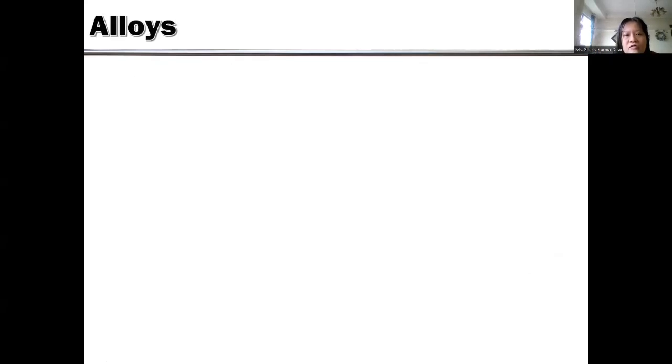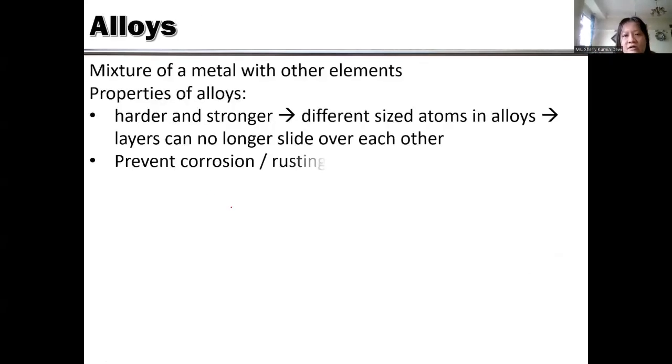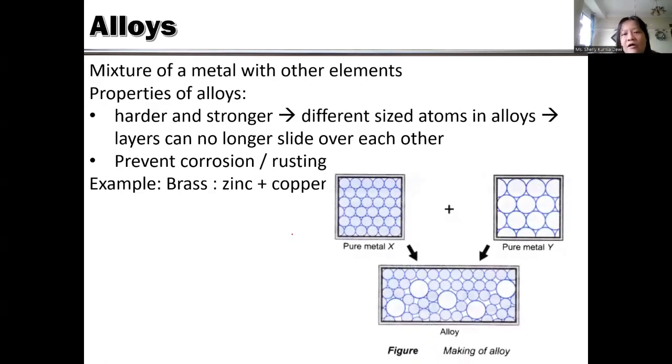We will go to alloy. Alloy is a mixture of a metal with other metal or other element. Can be metal with different size like this one. So therefore, because this one is a mix of iron, alloy is a mixture. No chemical reaction is performed because it's a mixture. Okay, but the properties of alloy is usually harder and stronger.